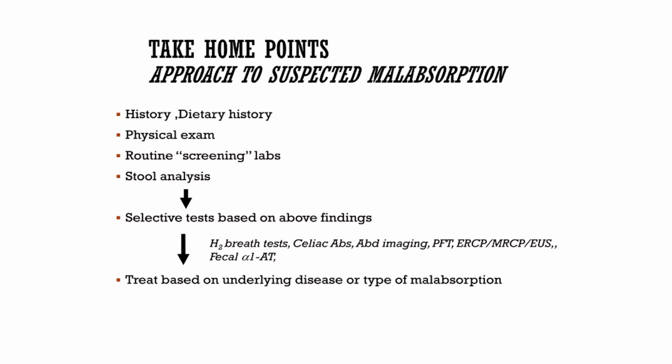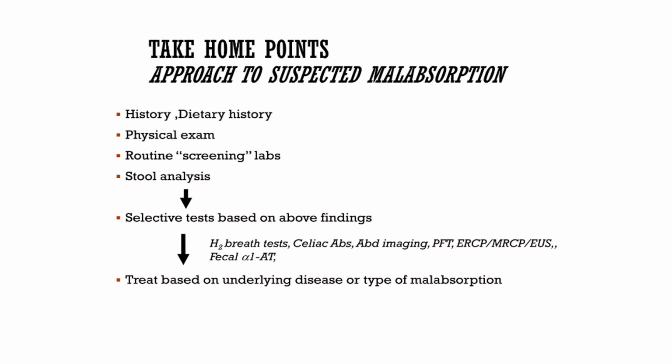For the approach to suspected malabsorption, we should have a detailed dietary history. We should have a proper detailed focused examination of the child, a head to toe examination, with signs of micro and macronutrient deficiencies. Then we should go for routine screening lab tests, and then a complete stool analysis, which defines many abnormalities.